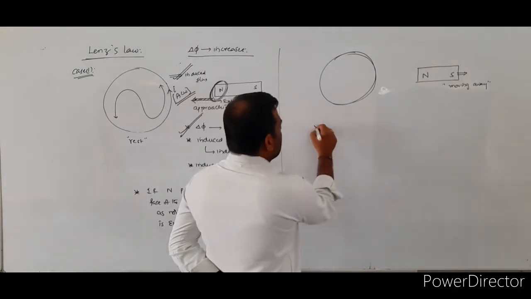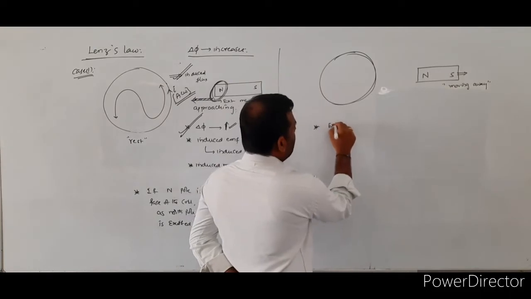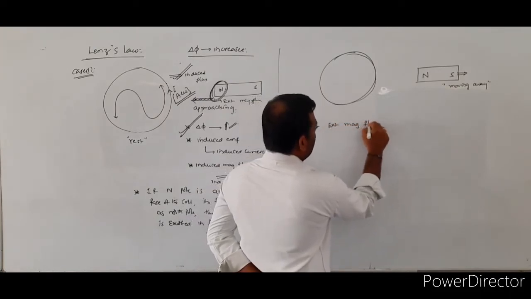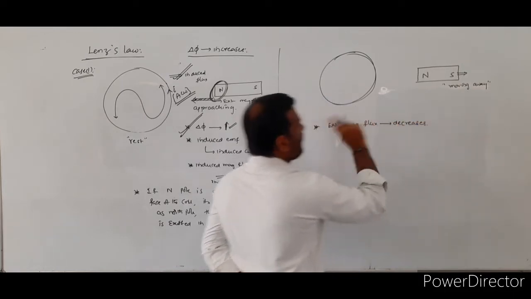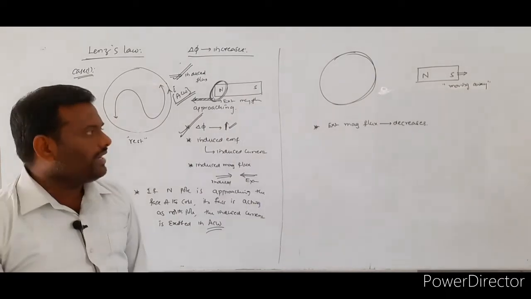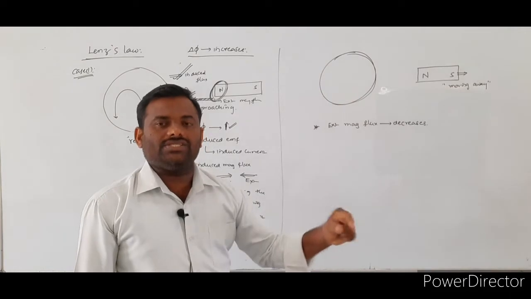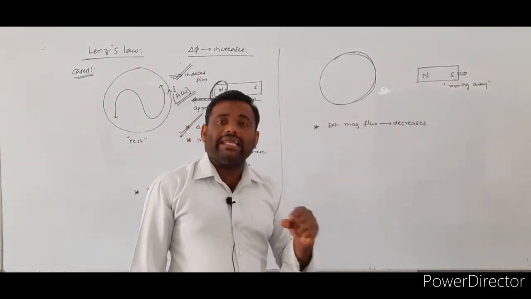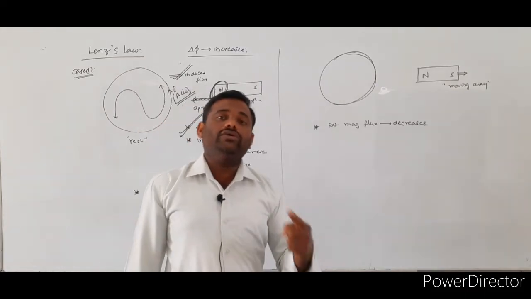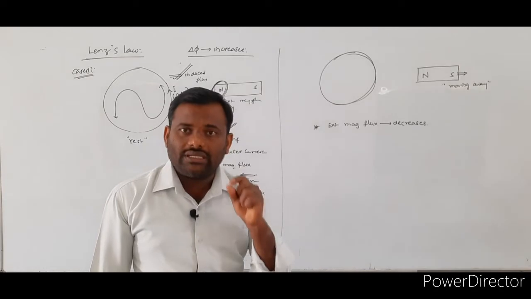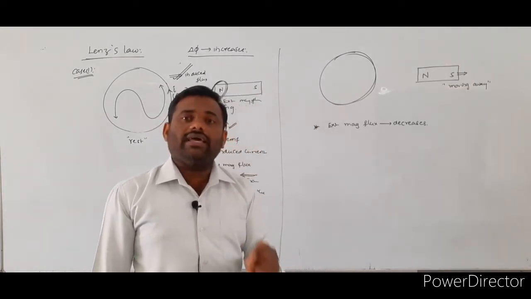Whenever the bar magnet is moving away from the given coil, the external magnetic flux value decreases. The change in external magnetic flux linked with the coil decreases. So whenever the external magnetic flux decreases, what is the direction of the induced magnetic flux? The direction of the induced magnetic flux is also in the direction of the external flux.